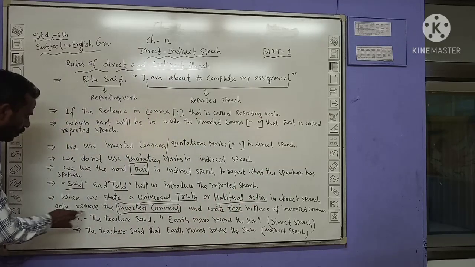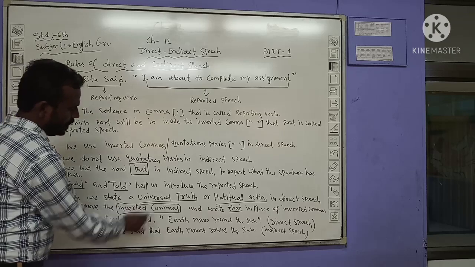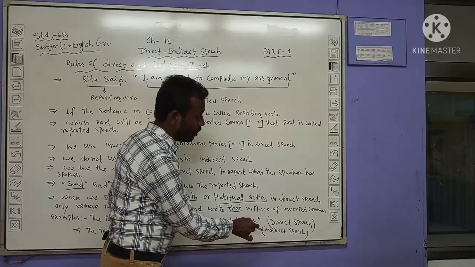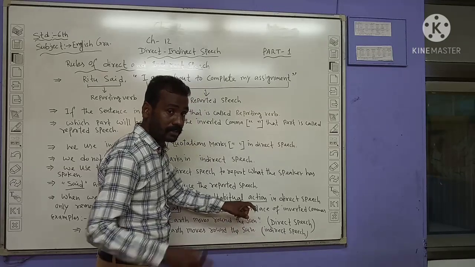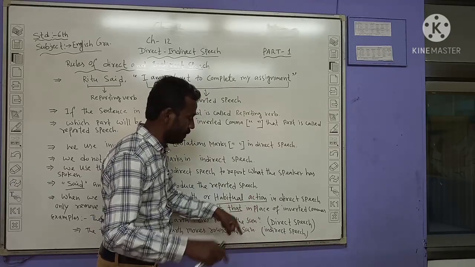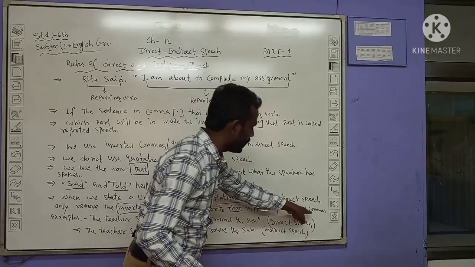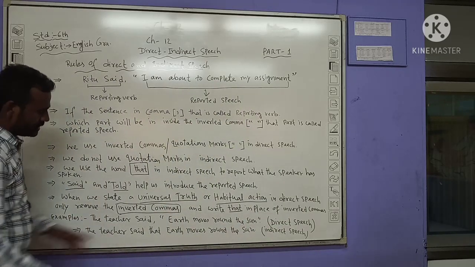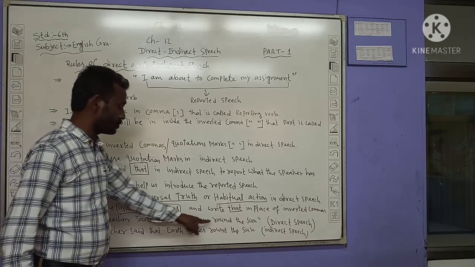Here, only remove the inverted commas and write that in place of inverted commas. Examples: the teacher said, earth moves round the sun.